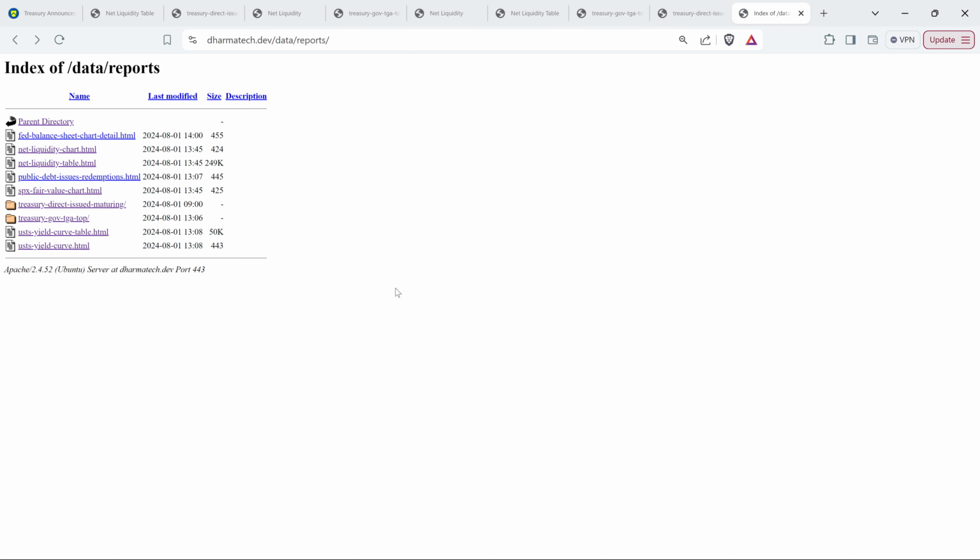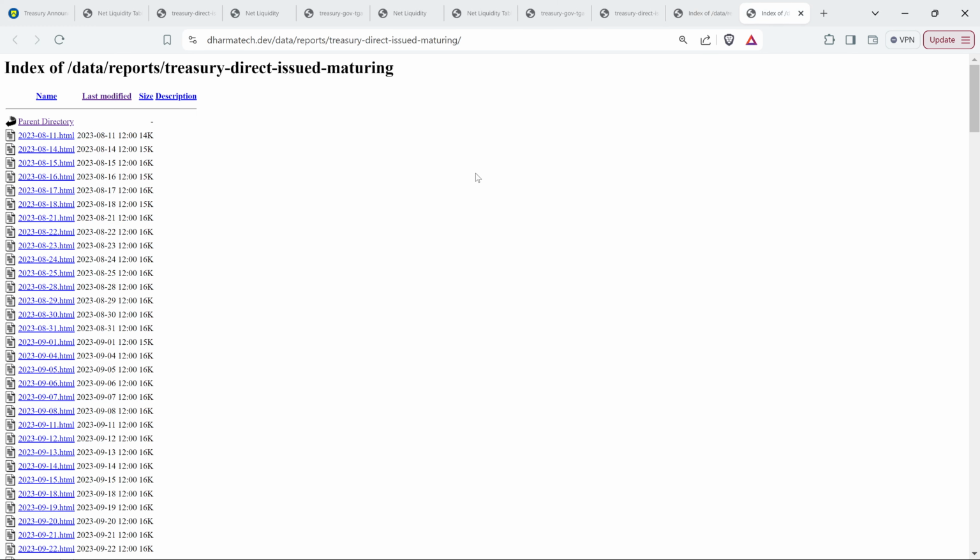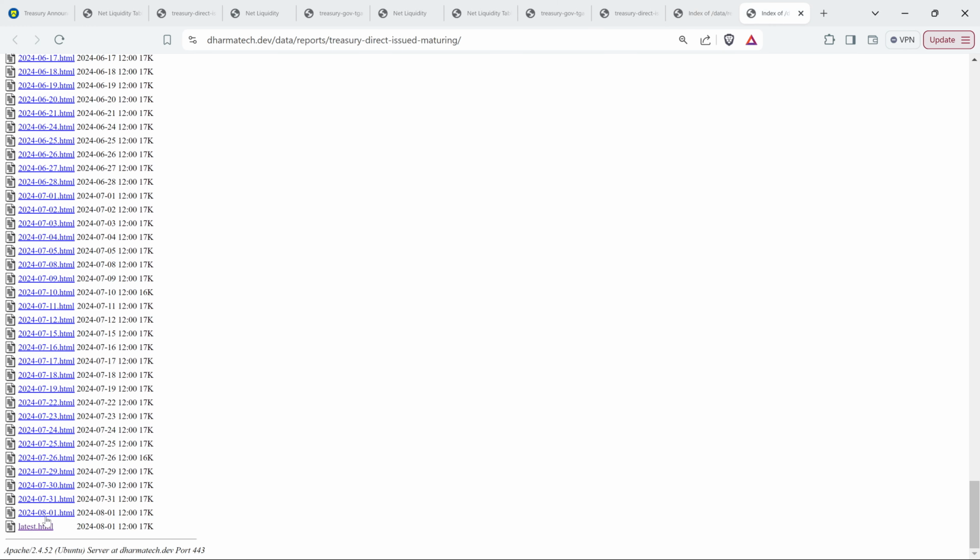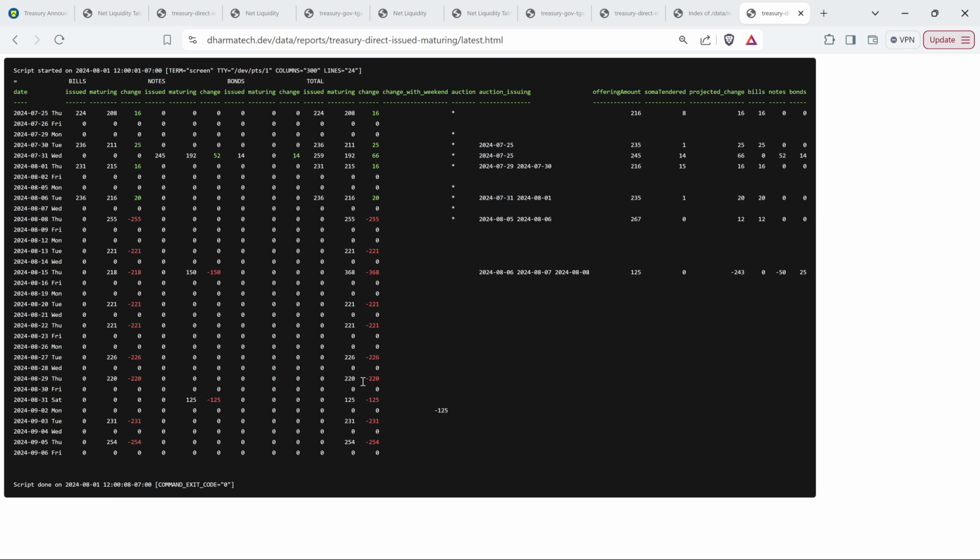Now let's take a closer look at that public debt change. If we go back to the list of reports and go into Treasury Direct issued maturing, and scroll down to the latest report, which was for today, the TGA data we're looking at was for the 31st, so yesterday. And there we can see something interesting. For notes, there were 245 billion issued. However, only 192 billion matured. So it was a net change of 52 billion, a net issuance of 52 billion.